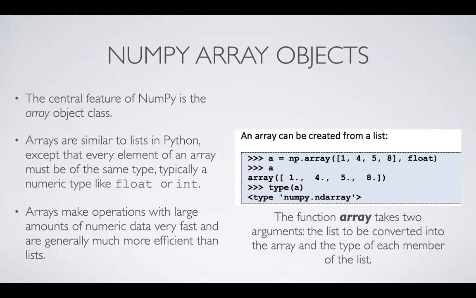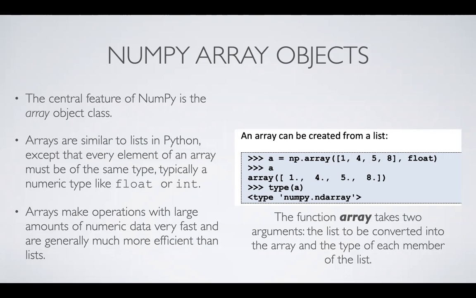That doesn't mean you cannot use other data types in NumPy, but since NumPy was meant for numerical Python, numeric types like float or integer are preferred.